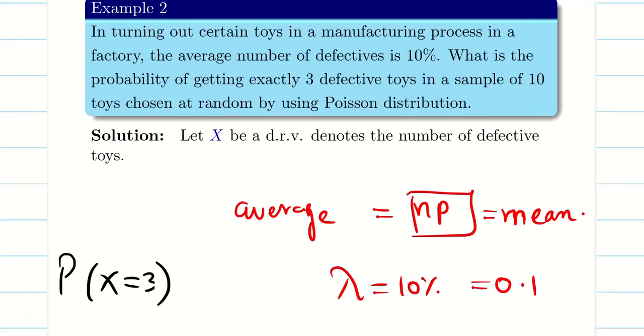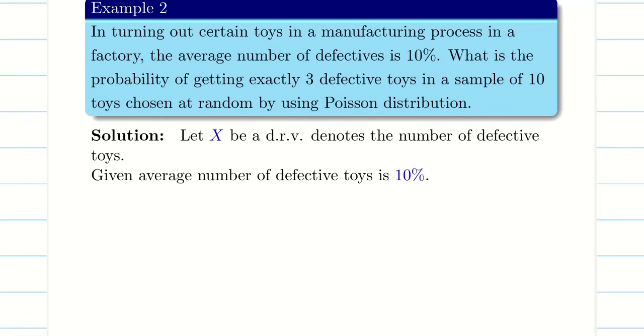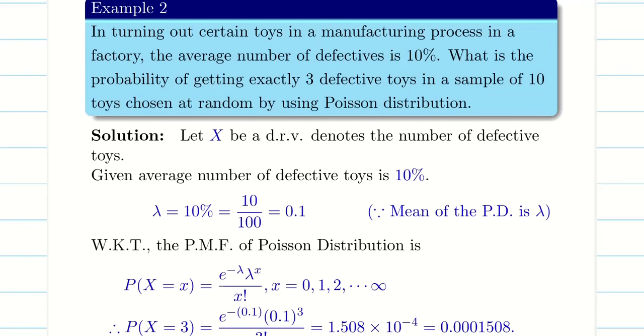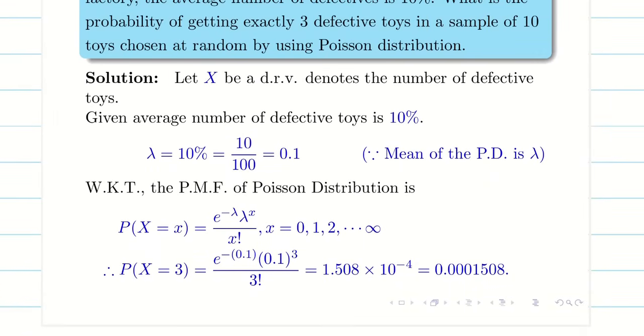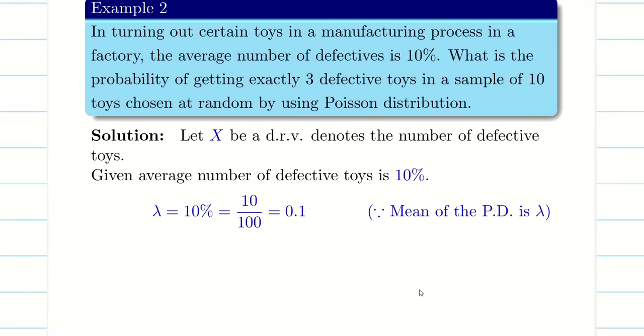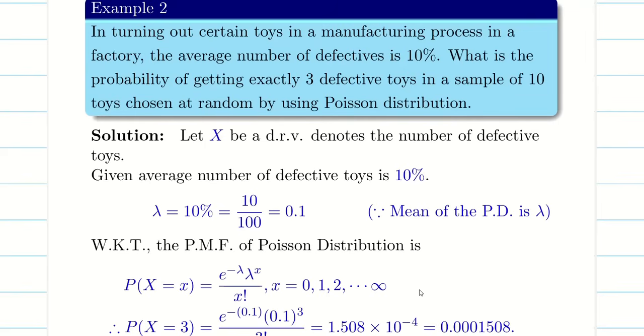In a sample of 10 toys chosen at random. That's okay. So now the defective, you found it, and you can see this. That's it. So when you put x equal to 3, take your calculator, do the job, you'll get the answer. It's very simple. Is it clear? That's it, guys.